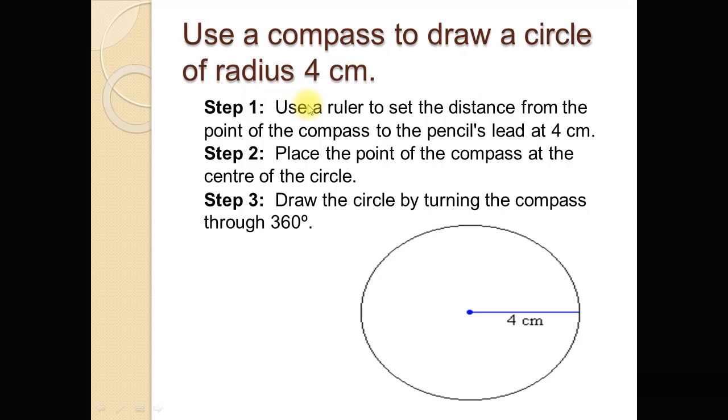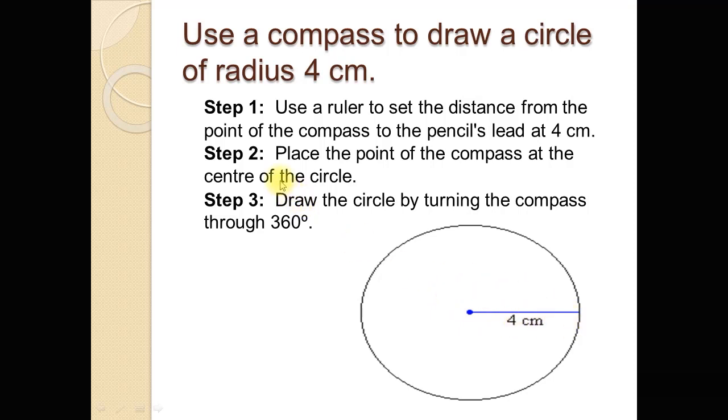First of all, use a ruler to draw a line segment which is the radius of the circle. So use a ruler to set the distance from the point of the compass to the pencil's lead at 4 centimeter. So first of all, locate the center of the circle, put the compass at this point and open the compass about 4 centimeter.